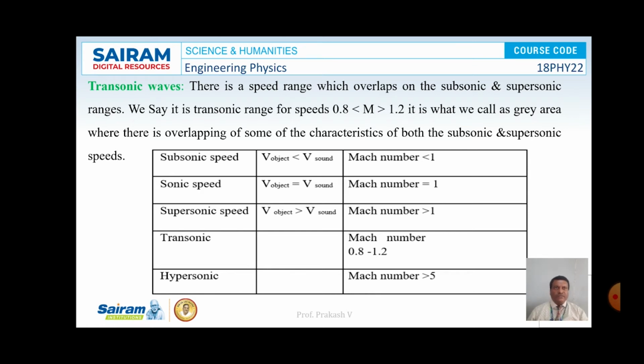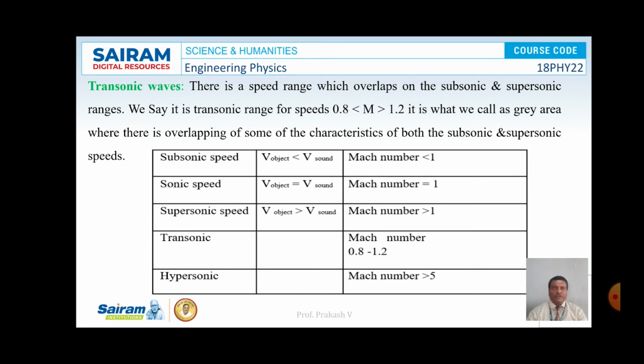And transonic waves are a type of waves for which the Mach number is between 0.8 and 1.2. So if you look at different waves, when an object moves at subsonic speed, the Mach number is less than 1, and when the speed of the object is equal to the speed of sound, then the Mach number is equal to 1.